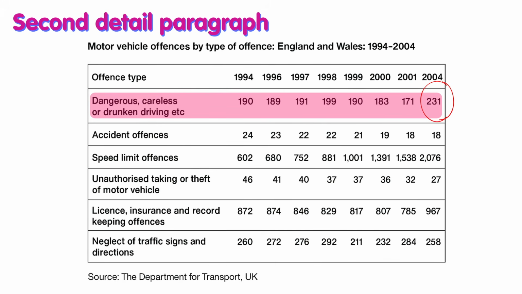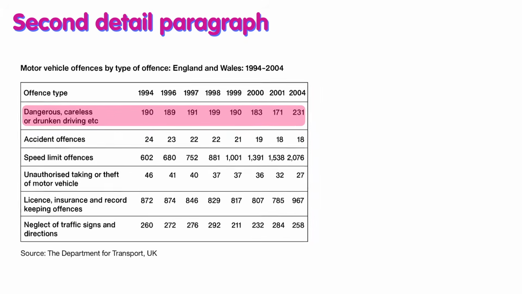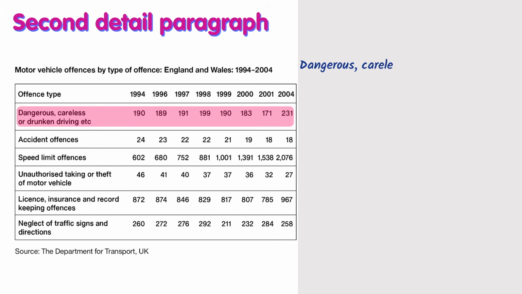So I can include this important detail here, which is the highest point, all right? So dangerous, careless, or drunken driving was the fourth main type of offenses.